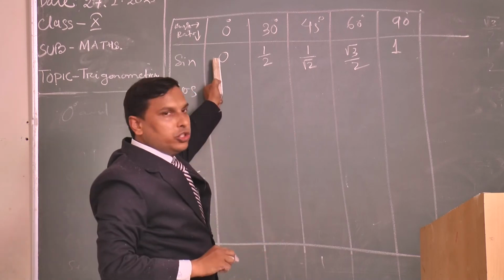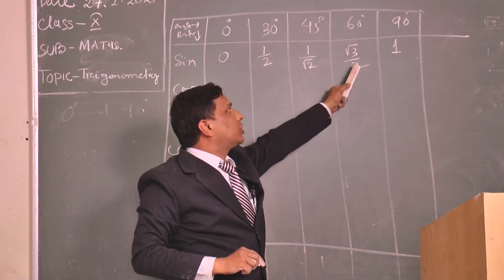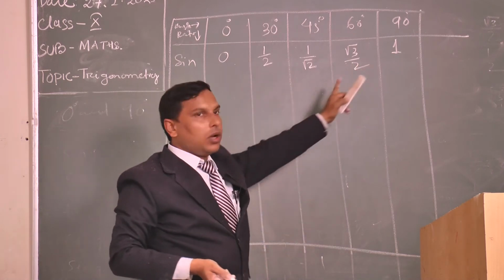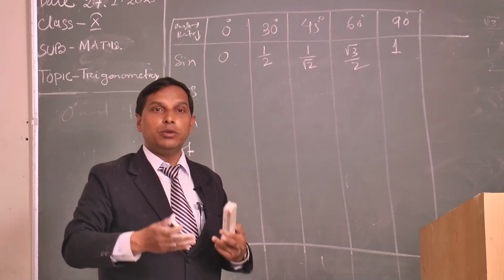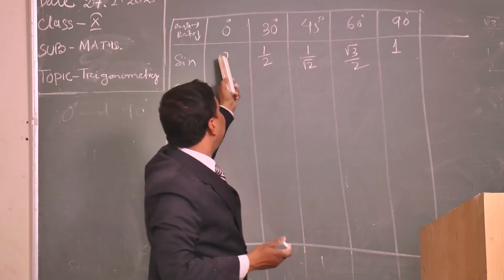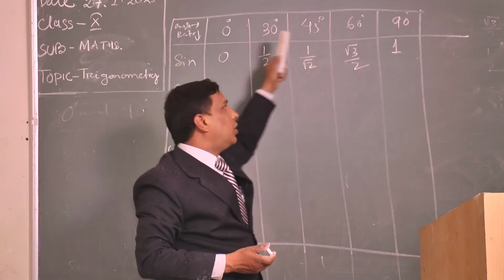See, sin 0 is 0, sin 30 is 1/2, sin 45 is 1/√2, sin 60 is √3/2, sin 90 is 1. The value is increasing from 0 to 1, but for cos it is just reversed. Cos value is decreasing from 1 to 0. So that means sin 0 is equal to cos 90. Cos 90 is equal to sin 0. That means the values are reversed.